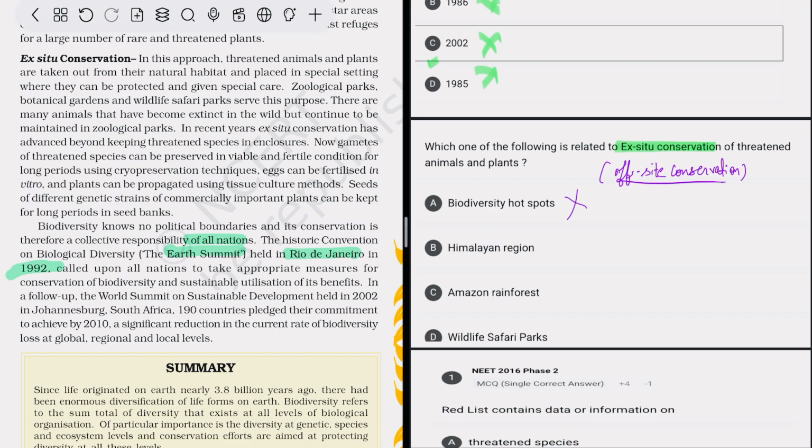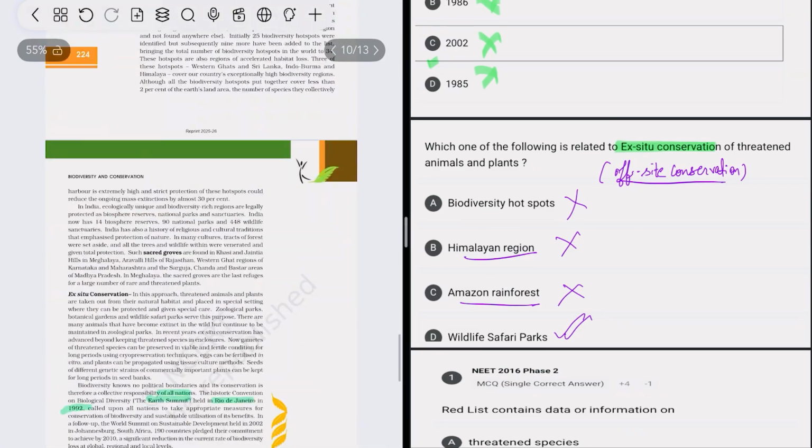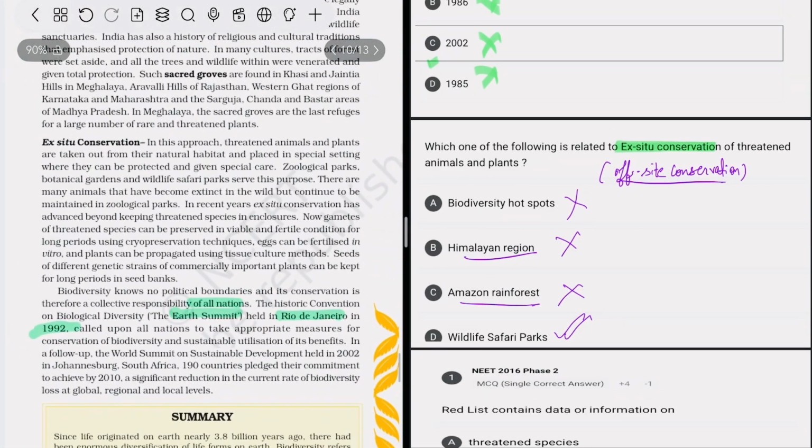is under in situ conservation. Himalayan region, no. In situ, no. So wild safari park, that comes under ex situ conservation. We can also read what we mean by ex situ conservation. So yes, ex situ conservation.